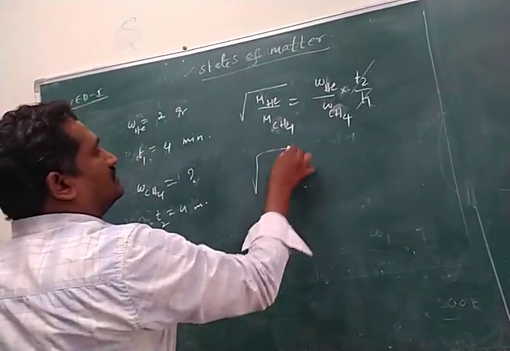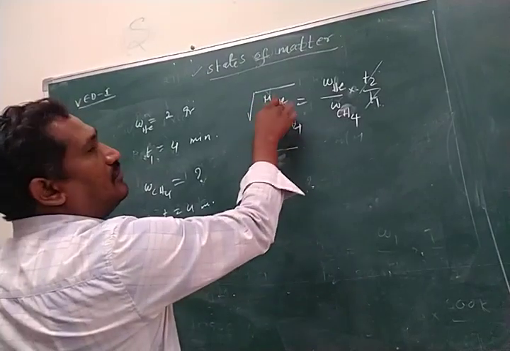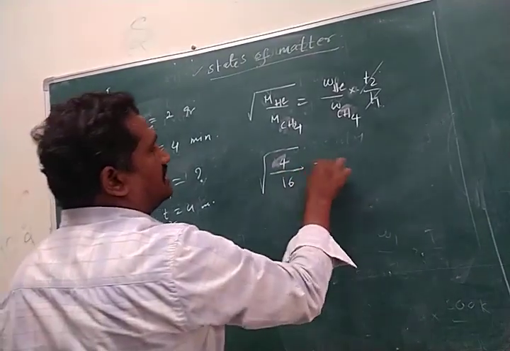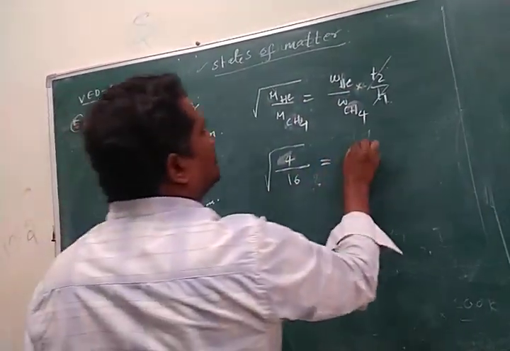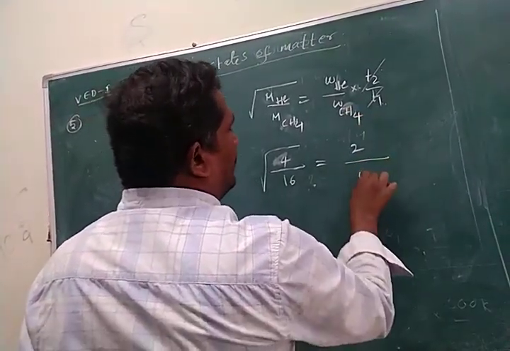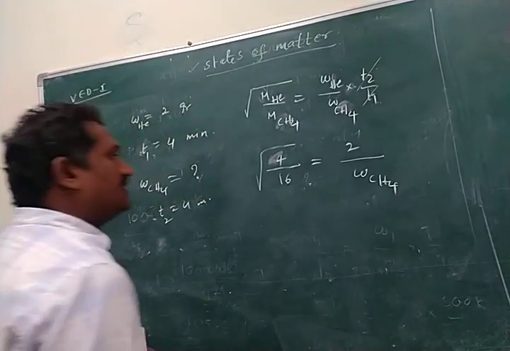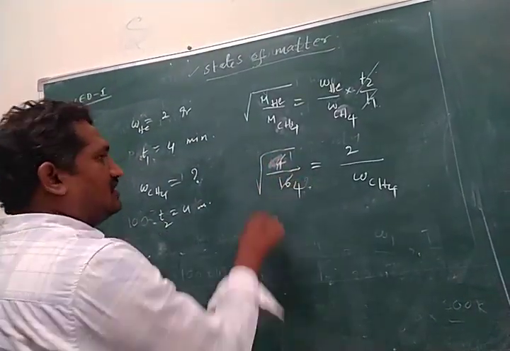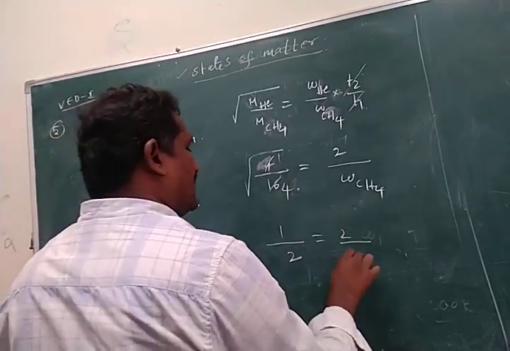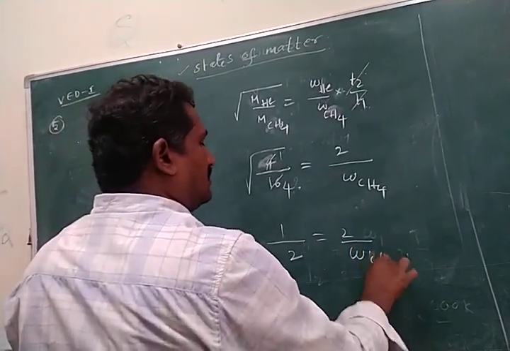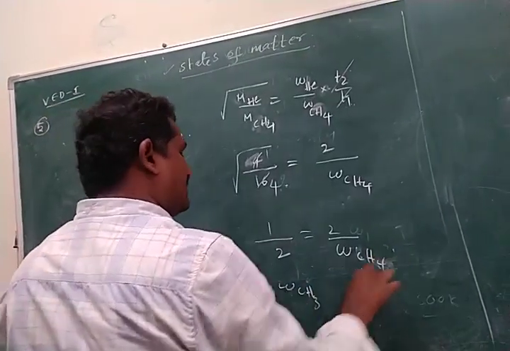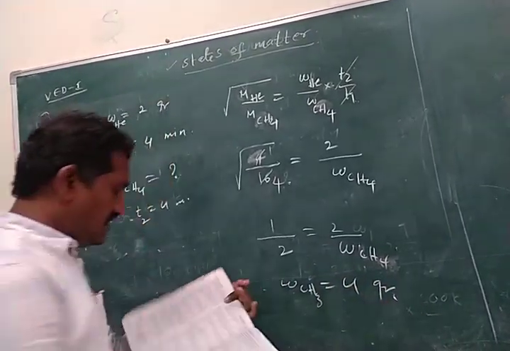So under root, the molecular mass of helium is 4 and the molecular mass of methane is 16, equal to the weight of helium, 2 grams, by the weight of methane, which we have to calculate. So under root 4 by 16 equals 2 by weight of methane. So the weight of methane is equal to 4 grams.